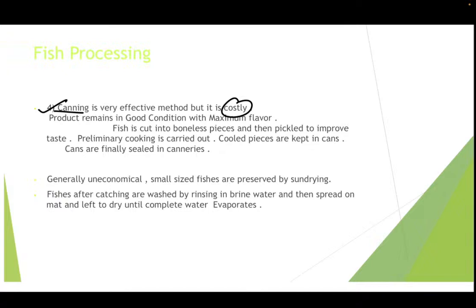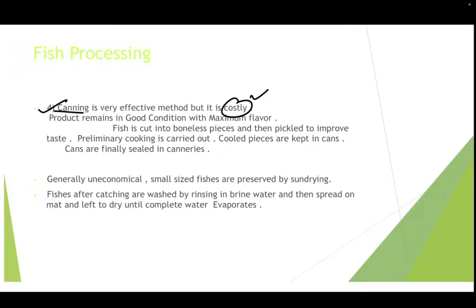There are middlemen, there is transportation, and the most important thing is preservation of these fishes, because no consumer is going to buy a spoiled or perishable fish, a foul smelling fish. So it's important for a fisherman to have enough capital in order to preserve and process these fishes.